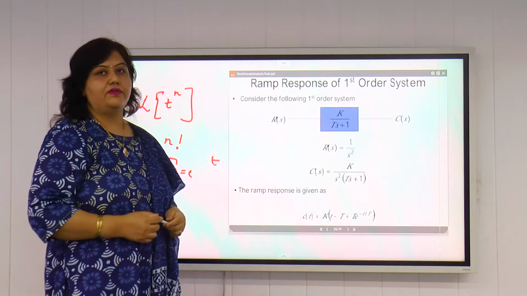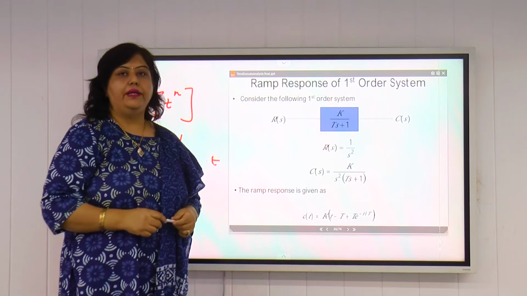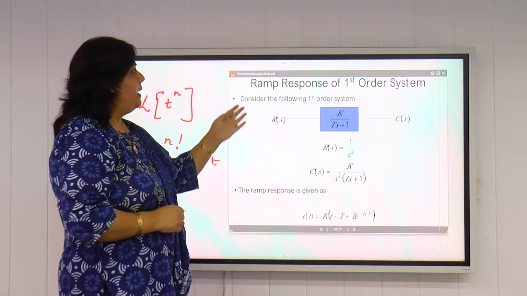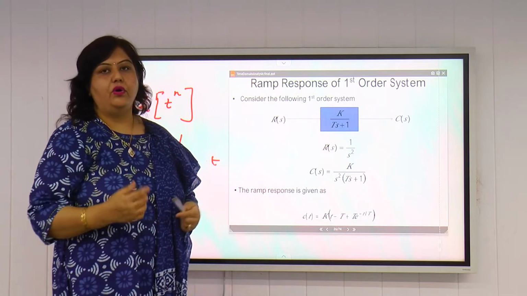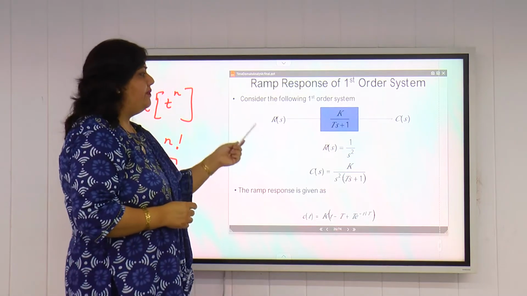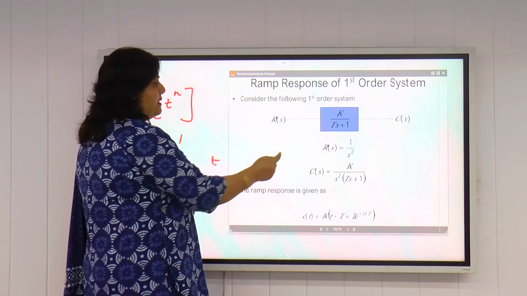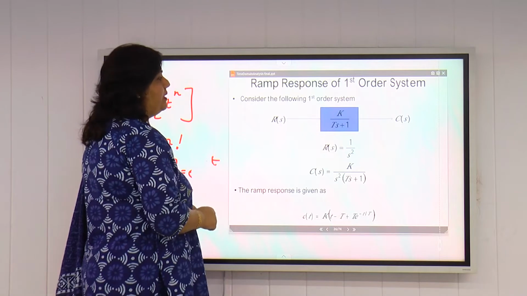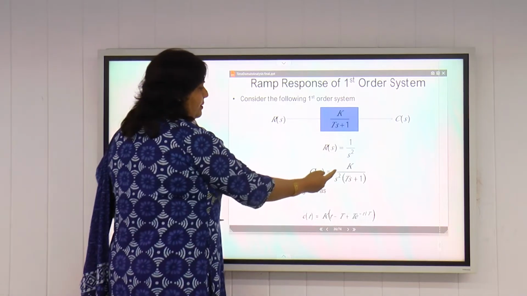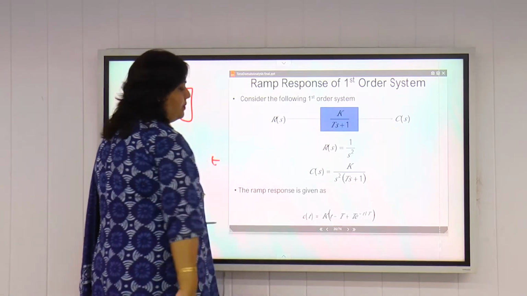Now the ramp response of the system. We will take the third input, that is the ramp input. If we apply a unit ramp input to a first order system, how does the system behave, how does the output vary with respect to time, that we will discuss in this lecture. So R(s) is equal to 1/s² for a unit ramp. If we put this in, we get C(s) equal to k/(s²(sT+1)).